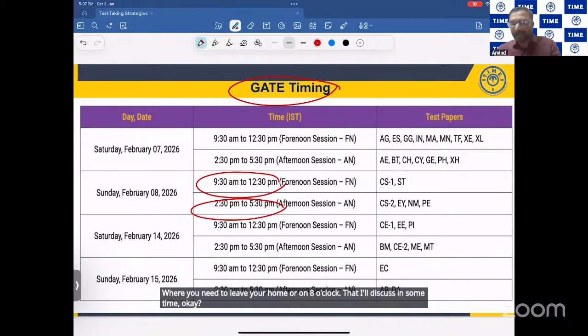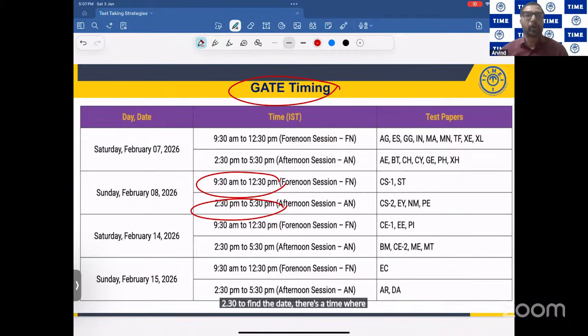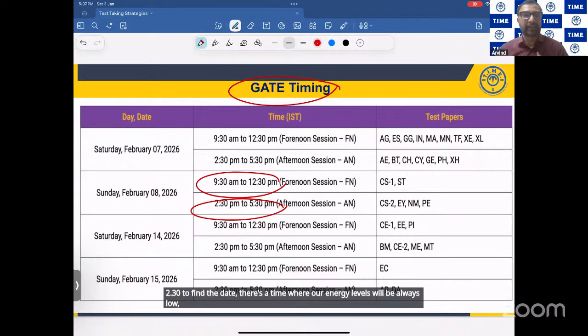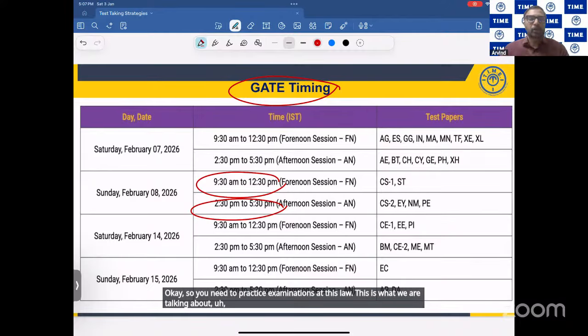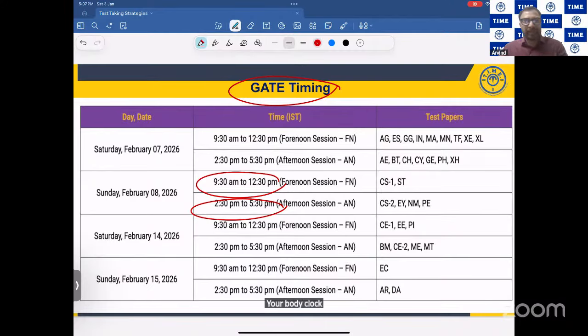Okay. And then 2:30 to 5:30, there's a time where our energy levels will always be low, where we have a nice heavy lunch and then we'll feel sleepy. So you need to practice examinations at this slot. This is what we are talking about, your body clock. Your body clock should be getting tuned to the actual GATE examination.